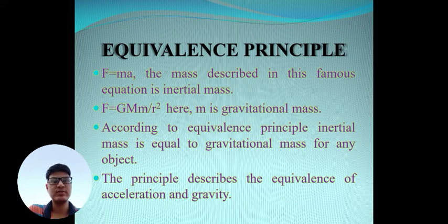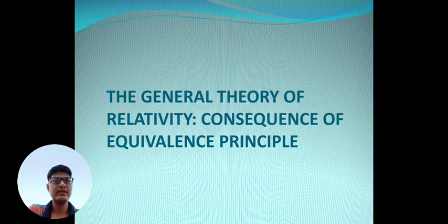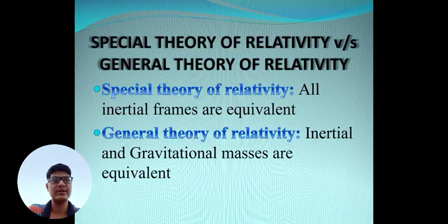These two masses are given by different theories, one by inertial and the other by gravitational theory. These two masses are equivalent, as given by the equivalence principle. The principle describes the equivalence of acceleration and gravity. So the general theory of relativity came into existence, and it is the consequence of the equivalence principle.